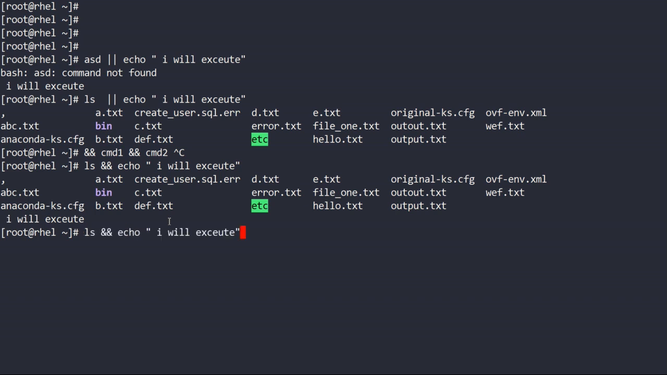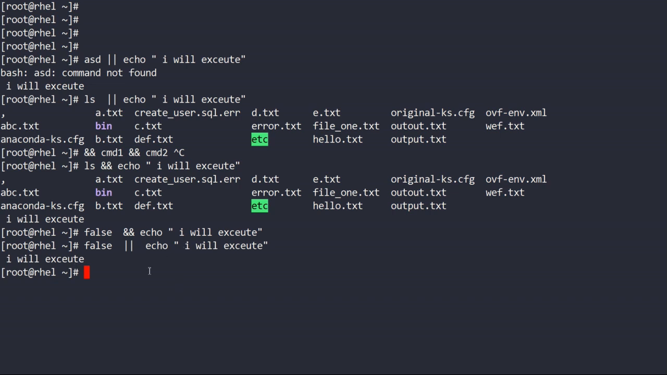And if I provide some false command here, false, I can write false also. See, nothing is happening here. If I do it in this way, I put the OR operator. Okay. See, this got executed.